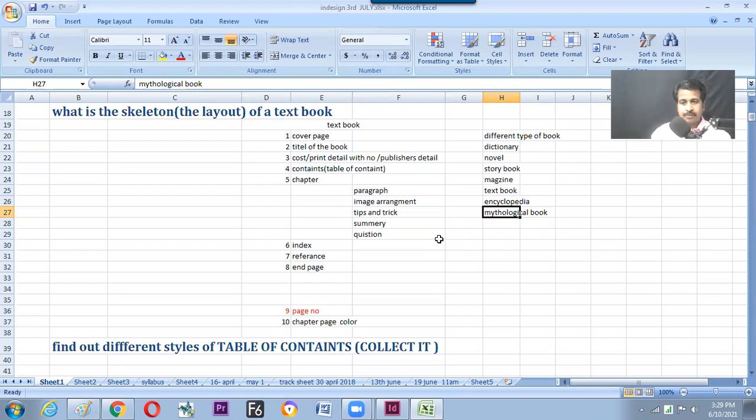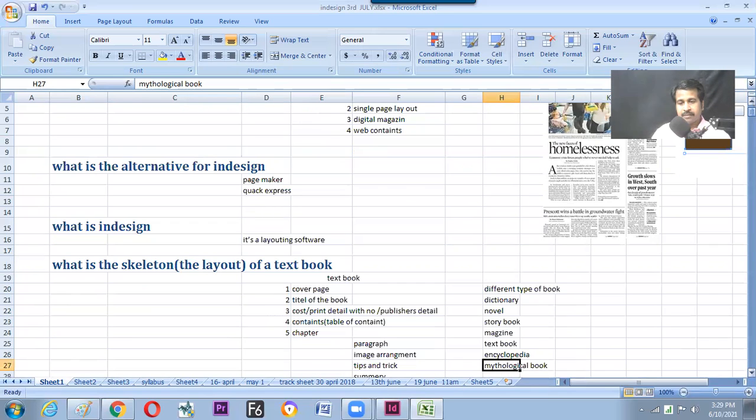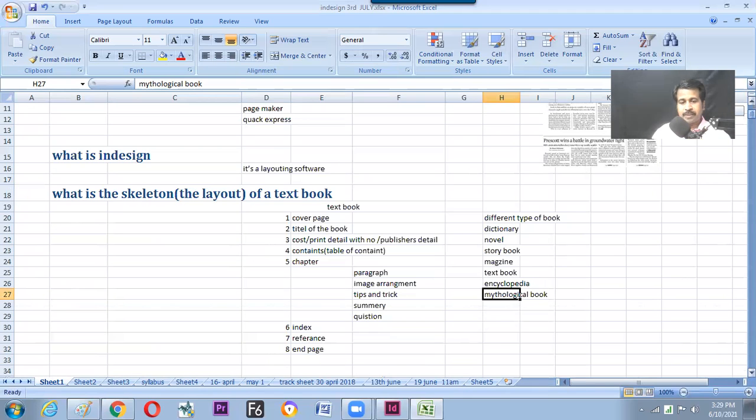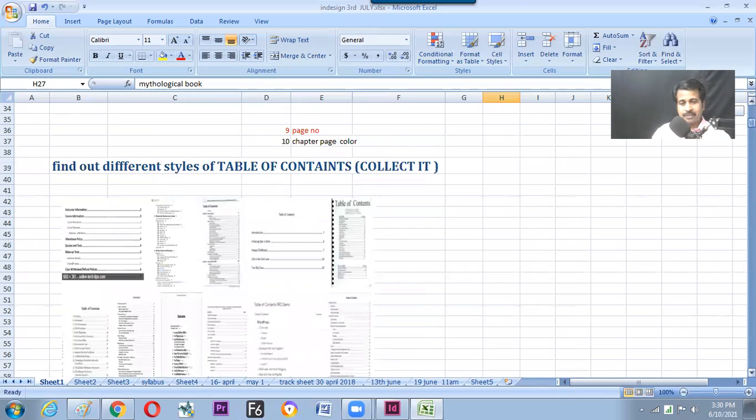So, as the topic is introduction to the software, we have introduced what the software is, what the alternative is, and in a single sentence what InDesign is, then what is there inside a book and how many types of books there are. Now we'll be moving to the next topic, table of content. For a timing, let us see the screen.